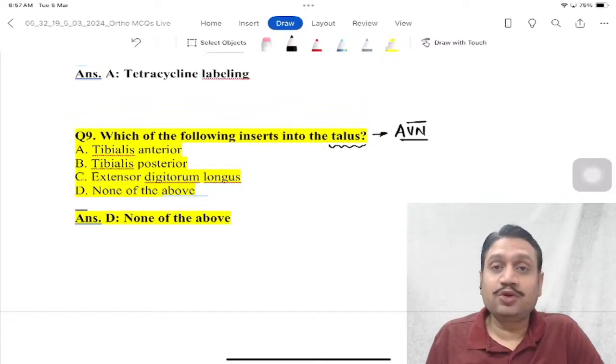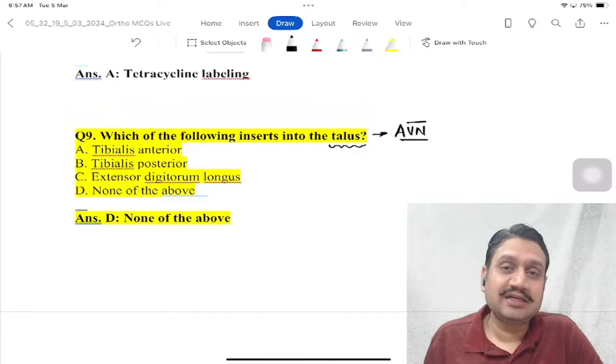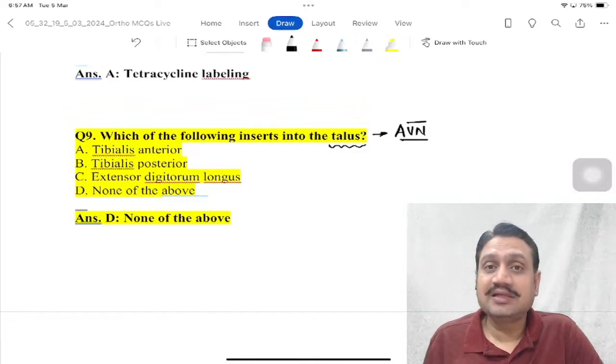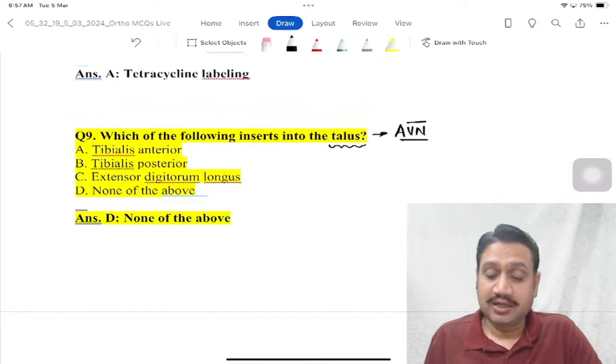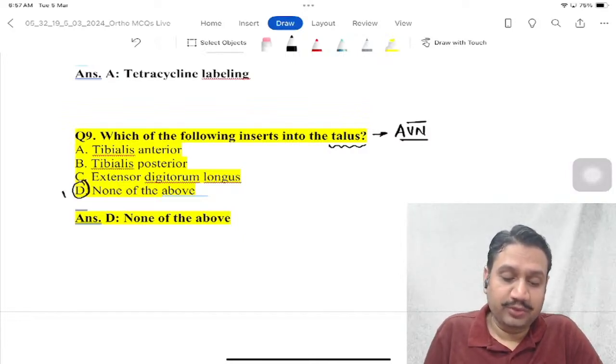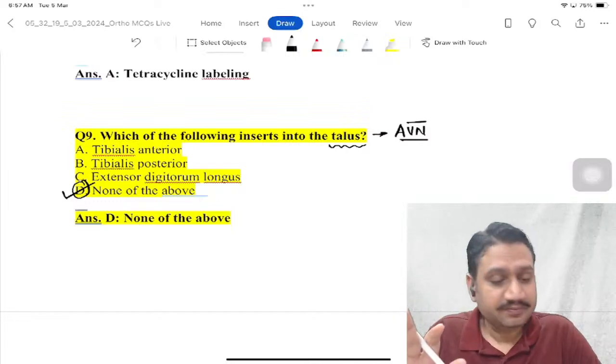Okay, so talus has no muscle, it only has the ligaments attached. We talked about the ankle ligaments. So the medial side deltoid ligaments, lateral side the lateral collateral ligament, but no muscle at all. So talus is one unique bone which has no muscle attached, right?